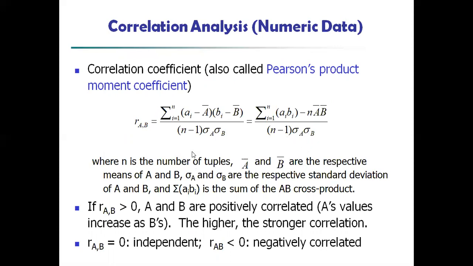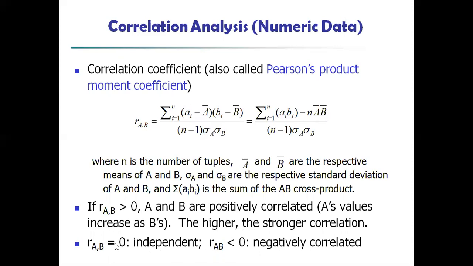This is a very easy formula, where you merely substitute the values and verify. If r(A,B) is greater than 0, then A and B are positively correlated, and A's values increase as B's values increase. The higher, the stronger the correlation.